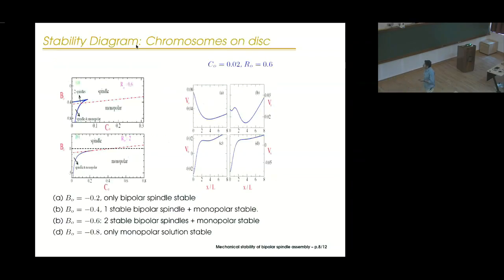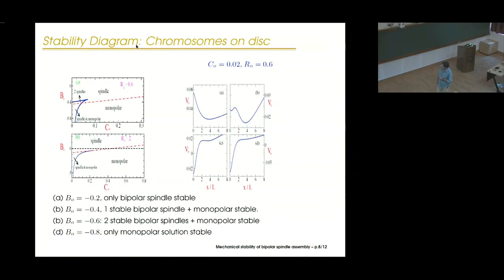And what we find, so we first do the stability diagram for chromosomes on a disk. What you see is that, you remember, this axis quantifies the relative strength of the kinetochore interaction, and this axis corresponds to the interaction due to the motor proteins with the centrosome. So positive B would mean more outward forces, whereas negative B would mean a net inward force due to the motors. And here you can see that if you have typically a positive value of B naught, then that corresponds to a situation where your bipolar spindle would be stable.